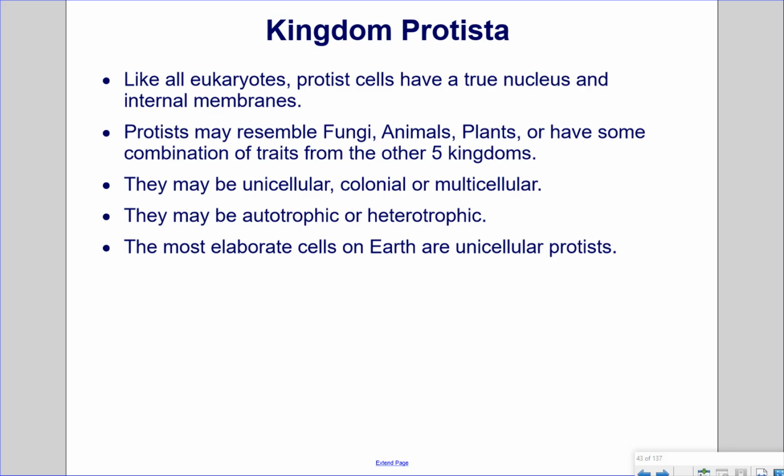Kingdom Protista. Like all eukaryotes, protists have a true nucleus and internal membranes. Protists may resemble fungi, animals, plants, or have some combination of traits from the other kingdoms. They may be unicellular, colonial, or multicellular. They may be autotrophic or heterotrophic. The most elaborate cells on Earth are unicellular protists.